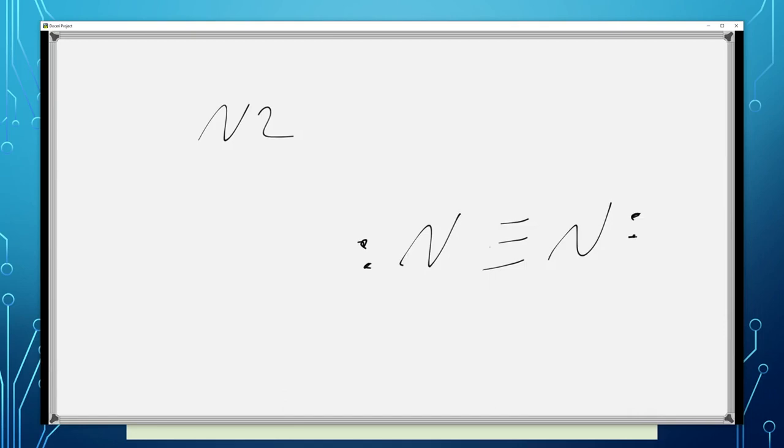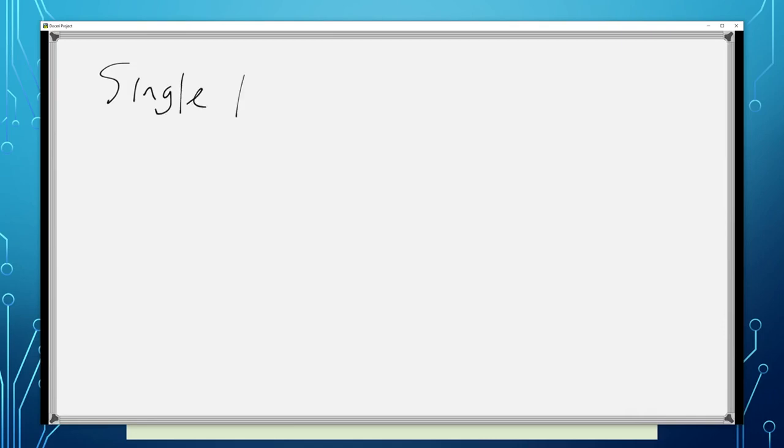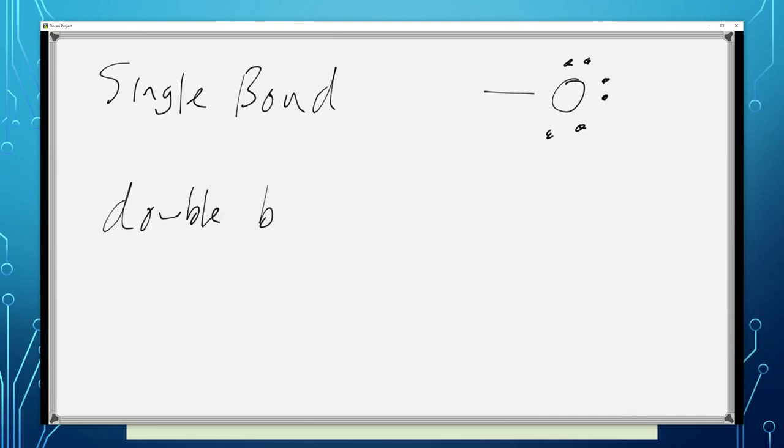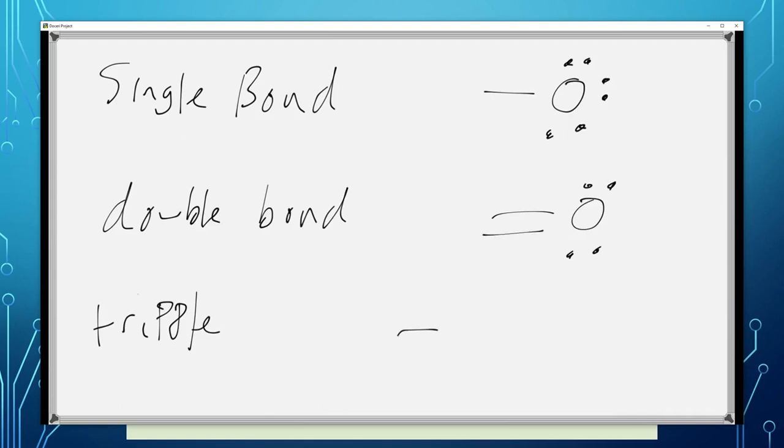All right, and so there's some patterns here. If you have a single bond, especially like oxygen with a single bond, it will have 6 electrons left over. A double bond for oxygen is going to have 4 left over. A triple bond, although oxygen doesn't really do triple bonds, so let's not even worry about it. Let's do nitrogen. If nitrogen has a triple bond, he's going to have a pair left over. So that's kind of what they usually look like.